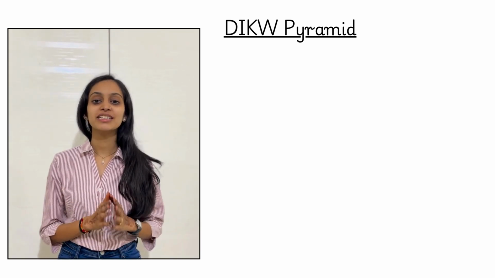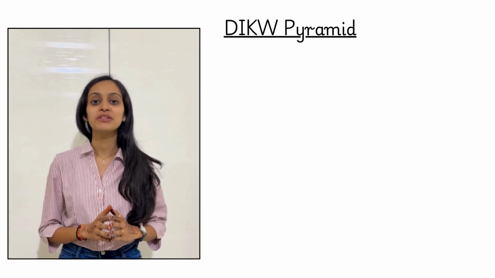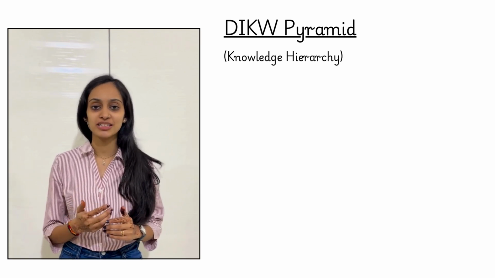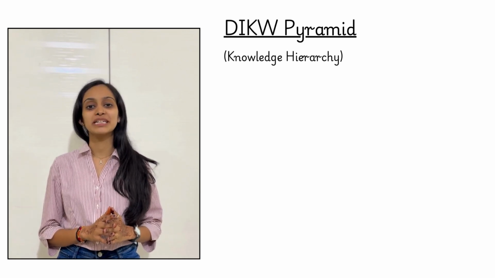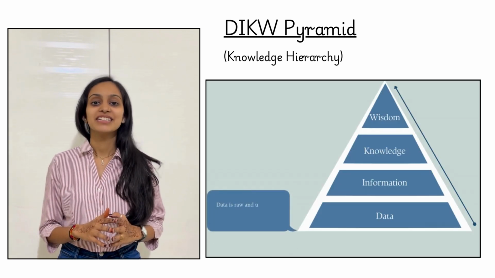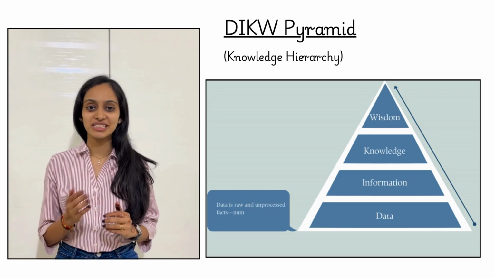Today we are looking at the concept of DIKW Pyramid, which is also known as knowledge hierarchy. In this hierarchy we have 4 levels and it starts from data at the foundation level. Data is the raw facts and figures.